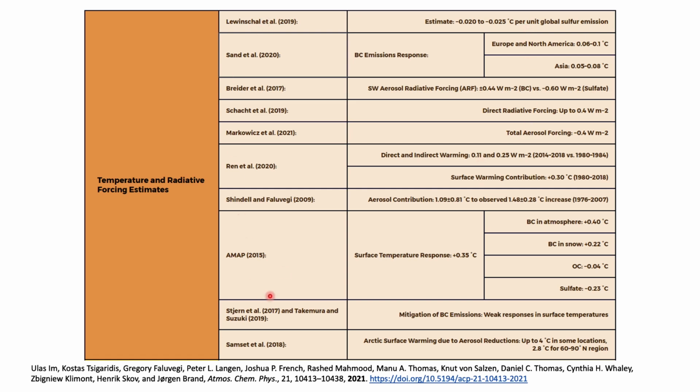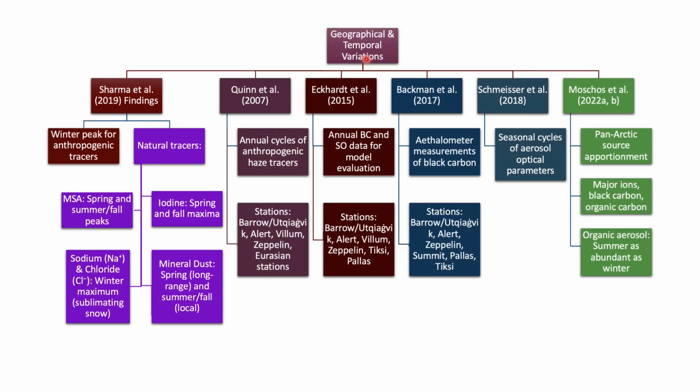These are all studied by various scientists, and each paper describes the observed phenomenon shown here. Similarly, there are more studies which talk about the geographical and temporal variation. Sharma et al. found a winter peak for the anthropogenic tracers they studied, and they also included natural tracers like methane sulfonic acid, iodine, mineral dust, and sodium chloride, with a winter maximum.